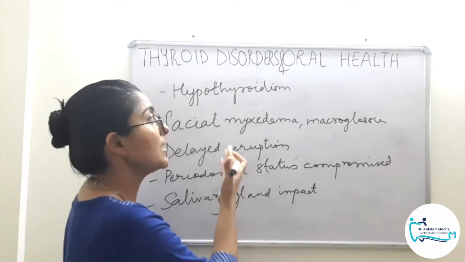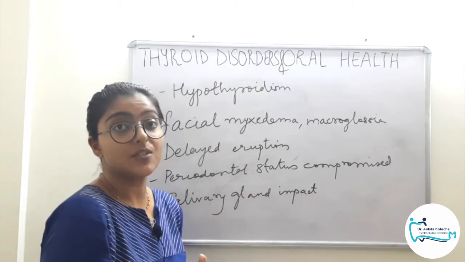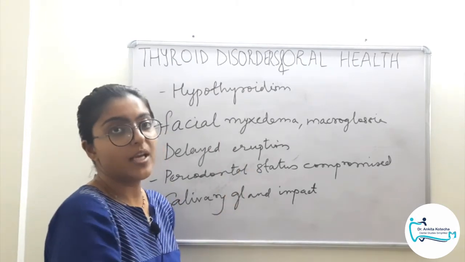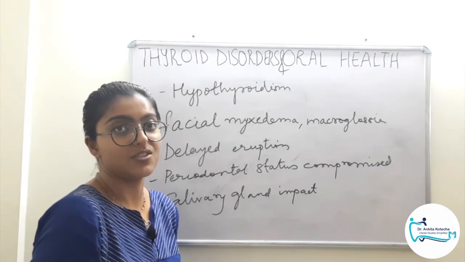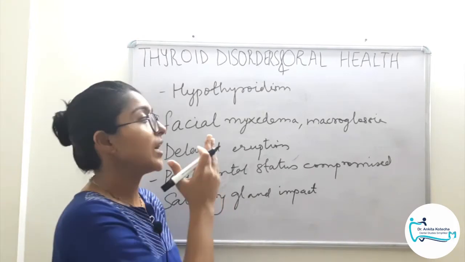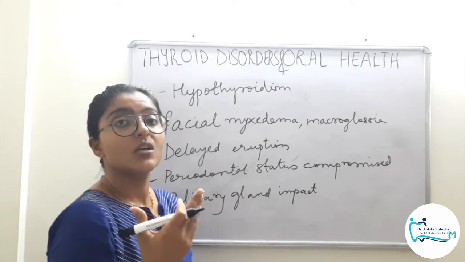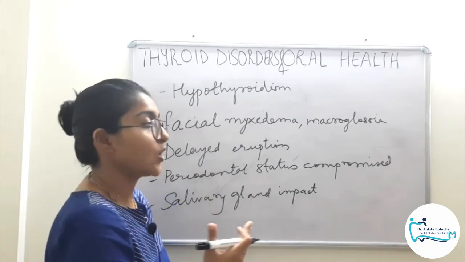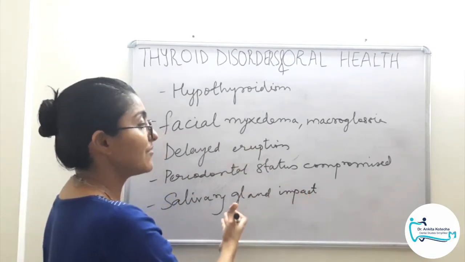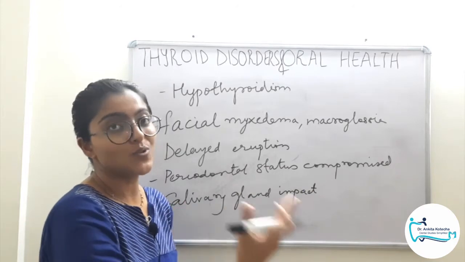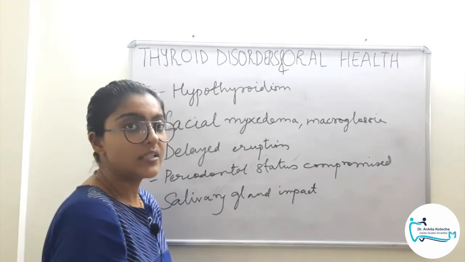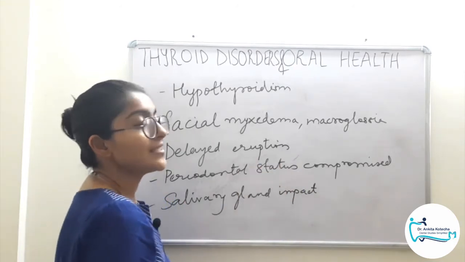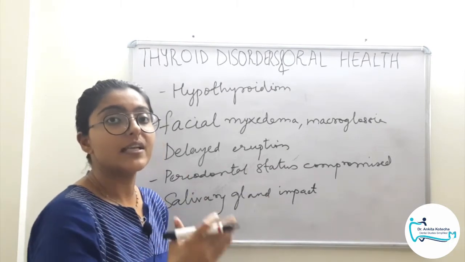That is why maybe hypothyroid patients will also present with xerostomia and hence the dry mucosa and dental caries manifestation. So a thorough evaluation of hypothyroid patient for presence of Sjogren's syndrome is a must, because it will then lead to the salivary gland impact and the associated manifestation. Clear?